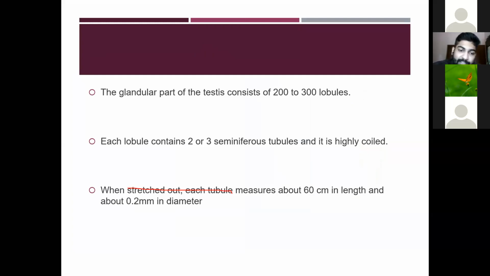When stretched out, kept straight, each lobule measures about 60 centimeters in length and about 0.2 mm in diameter.